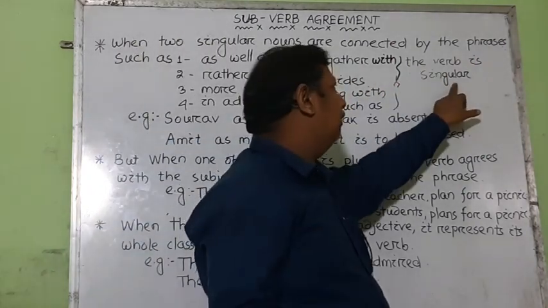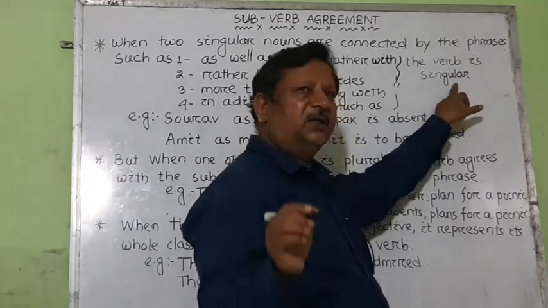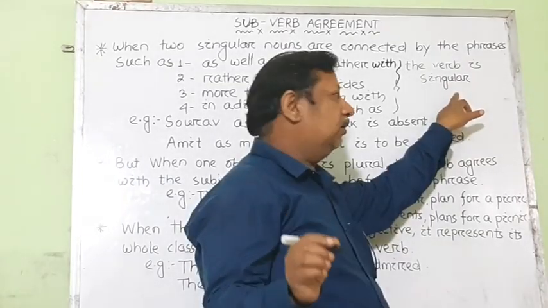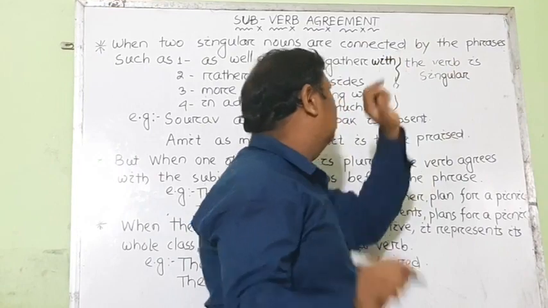We should put the verb singular, exactly what has been discussed in either or, neither nor, etc.